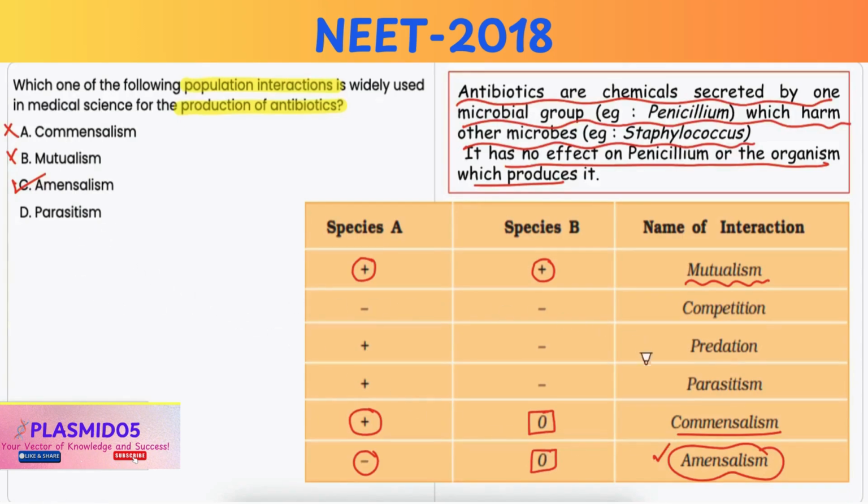Option D, parasitism. This is also incorrect because parasitism is an interaction where one organism, the parasite, benefits at the expense of the host, but it is not related to the concept of antibiotic production.